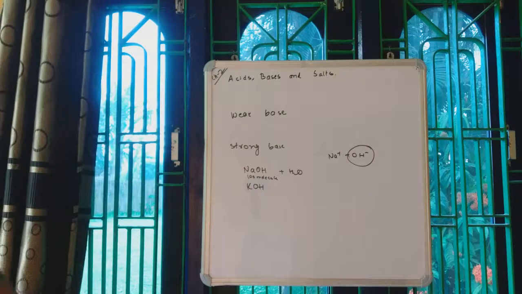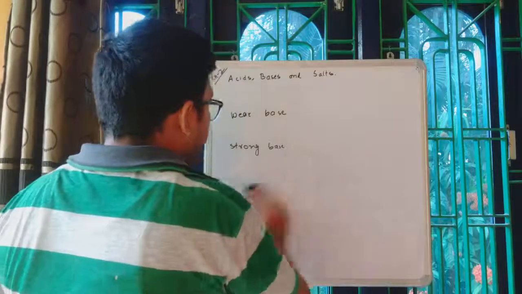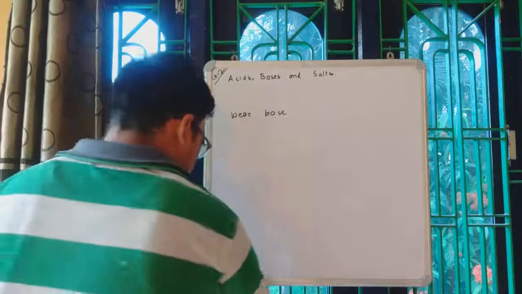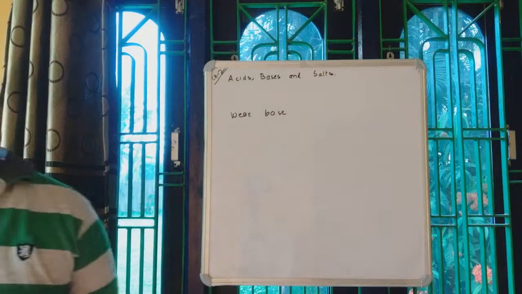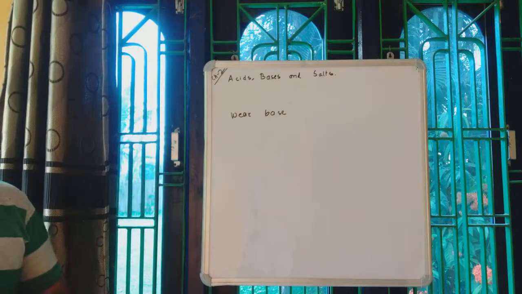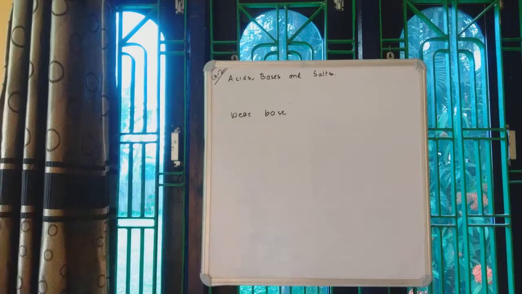Now, what about weak bases? Weak bases are those where the dissociation does not happen to a large extent. For example, out of 100 molecules, only 5 or 6 molecules are dissociated. They also dissociate, but the extent of dissociation is very small.